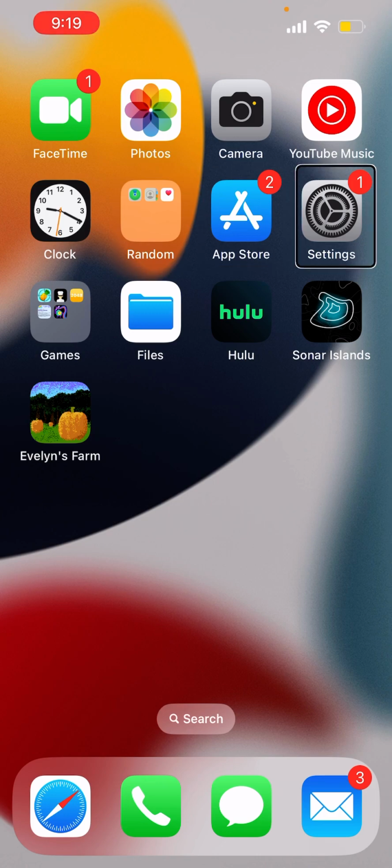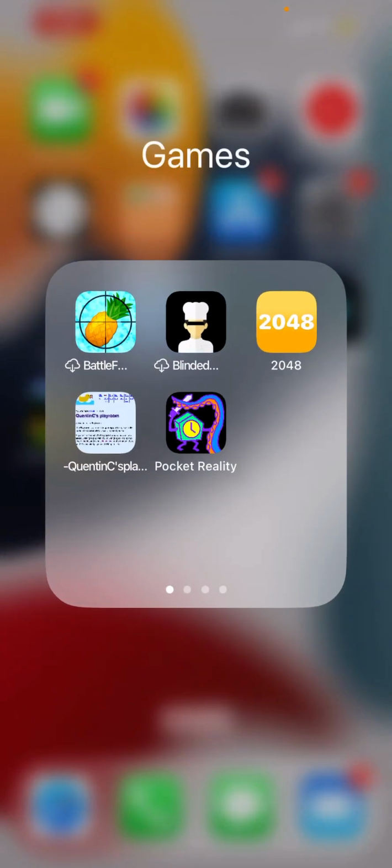App Store, 2 updates available. Settings. Games folder, 10 apps. Battlefruit, Blinded Chef, 2048. All these 3 games cost money, and I've found them through a YouTuber. Quentin's Playroom is a website you download to play accessible games for blind people on Mac, Windows, or iOS. I think the PC version. Pocket Reality is free, but it has in-app purchases if you want an extra world that day.